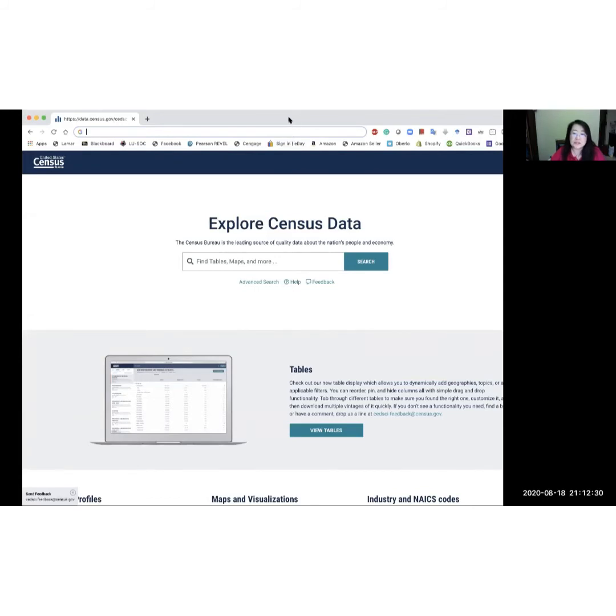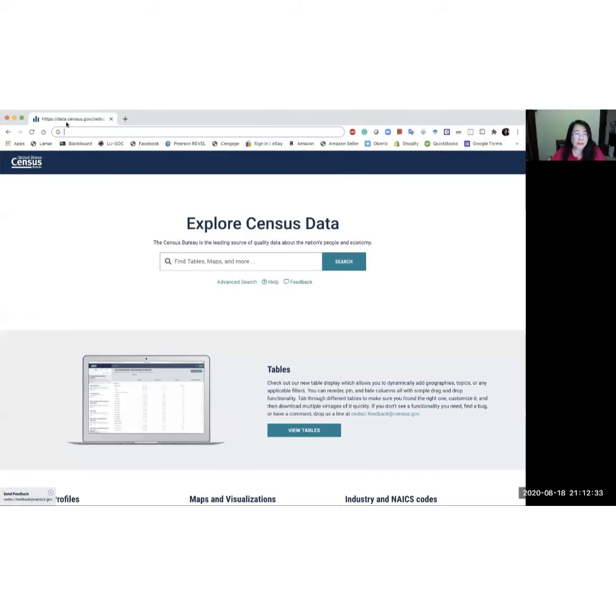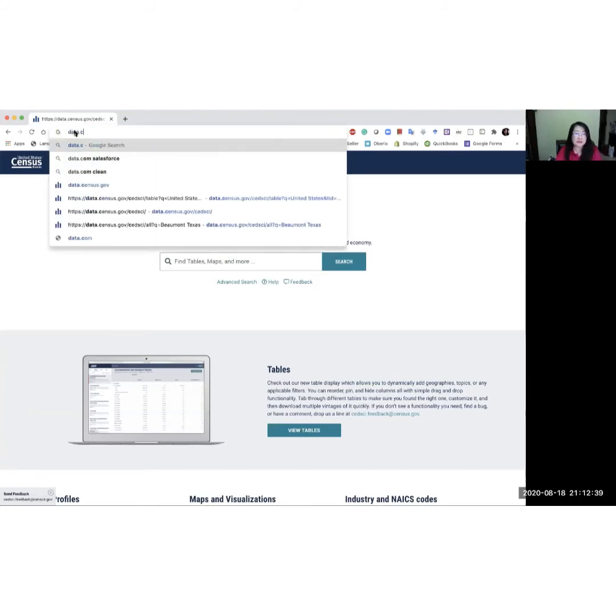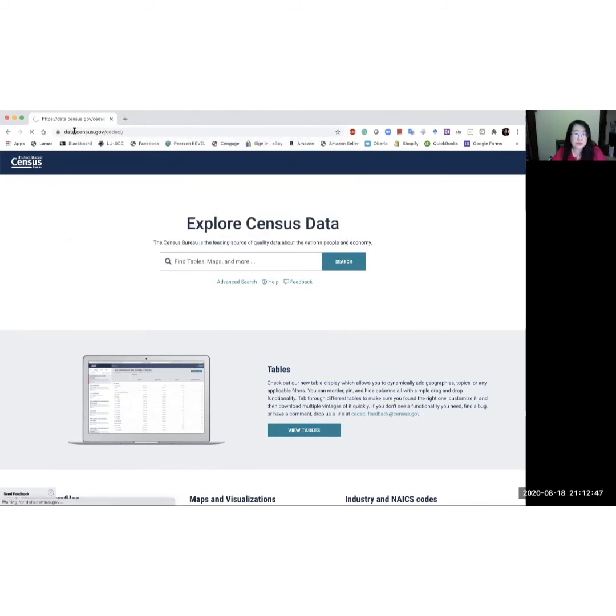You will see this census website, and the link is data.census.gov, and this link will also be provided in your assignment description. Like I said, I'm going to use Beaumont, Texas as one of the cities, for example. Since I already chose Beaumont, Texas, none of you can choose the same one. So choose something else.